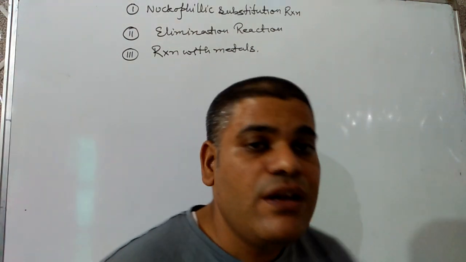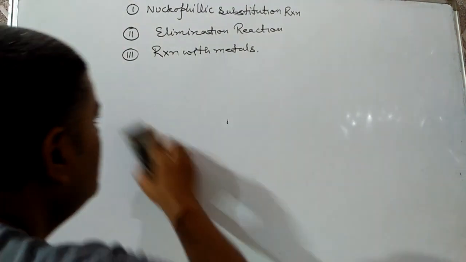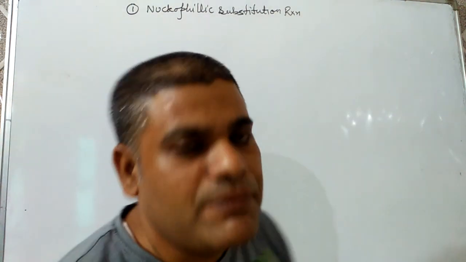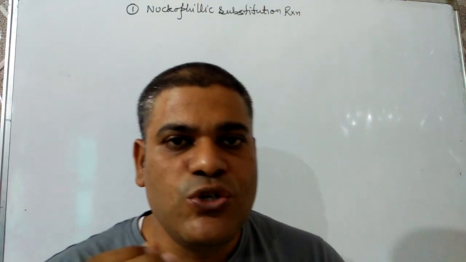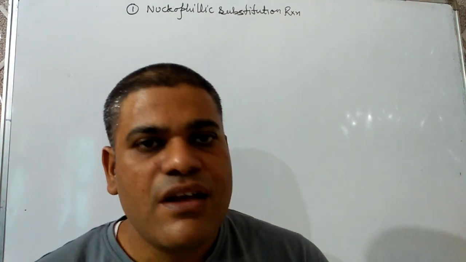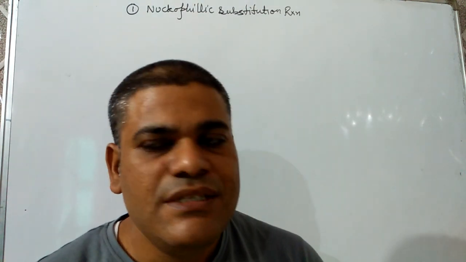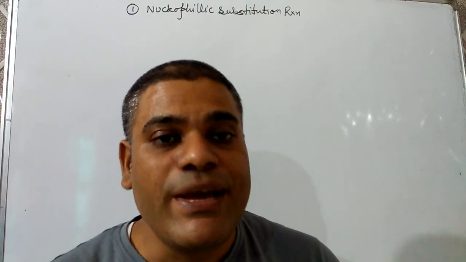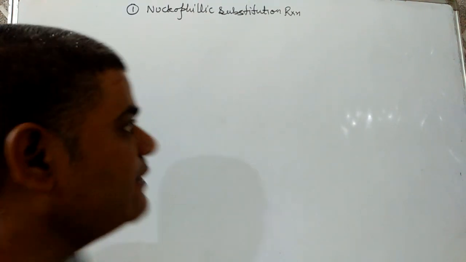Here, first of all, we have to discuss nucleophilic substitution. Generally, haloalkane will show nucleophilic substitution reaction due to the polar nature of the carbon halogen bond. Now, we have to discuss the mechanism. Generally, the nucleophilic substitution reaction takes place by two mechanisms.